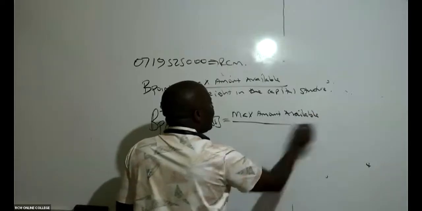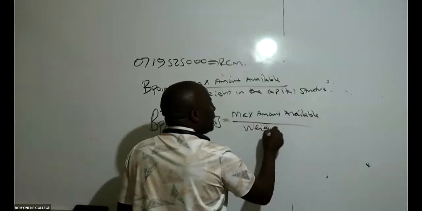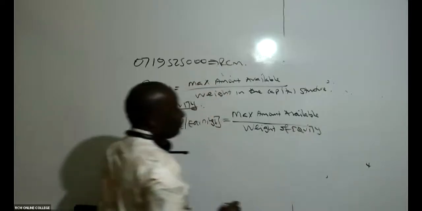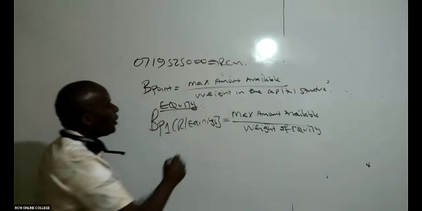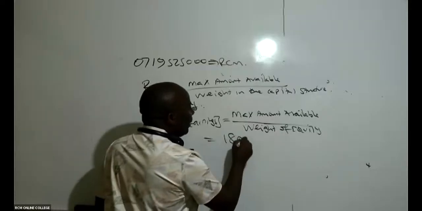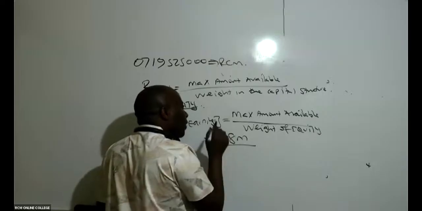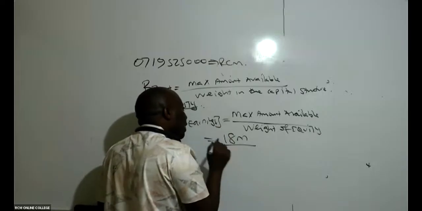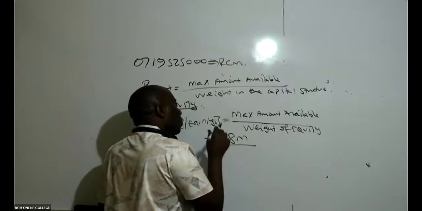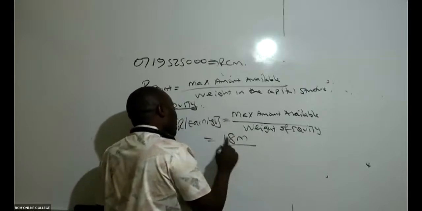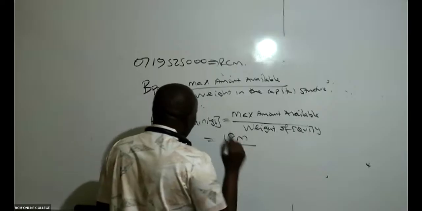available, divided by weight of equity, because you see retained earnings is an equity component. And you're saying that for retained earnings, we have 18 million. So this 18 million, we divide by the weight of equity in the capital structure. Is there someone who can remind us what the weight of equity in the optimal capital structure was, 0.4 or 0.6?